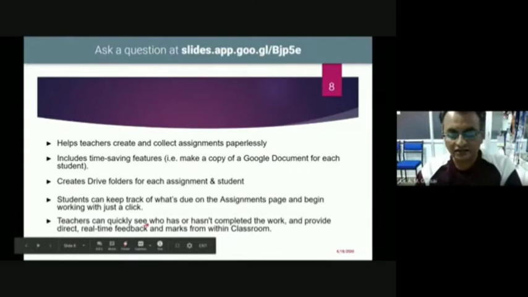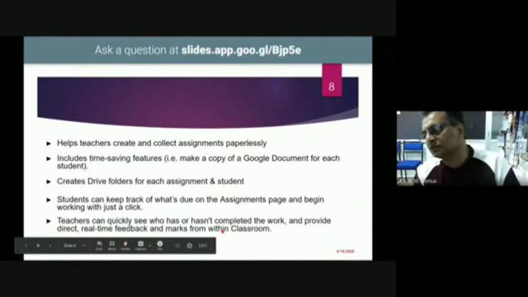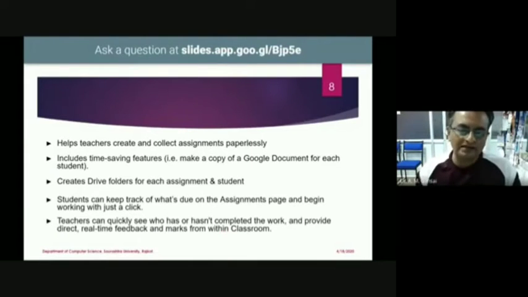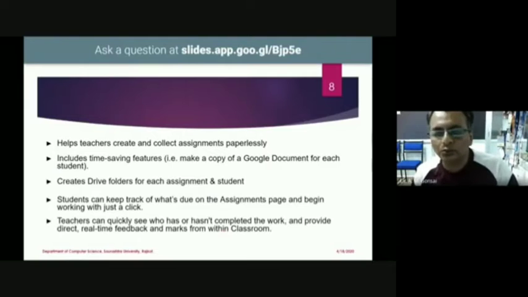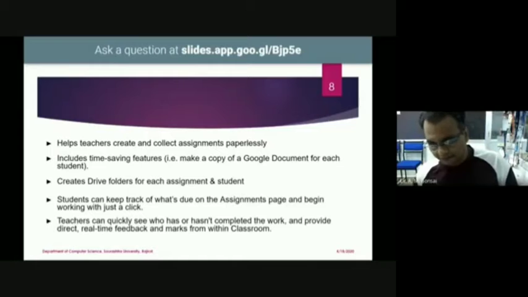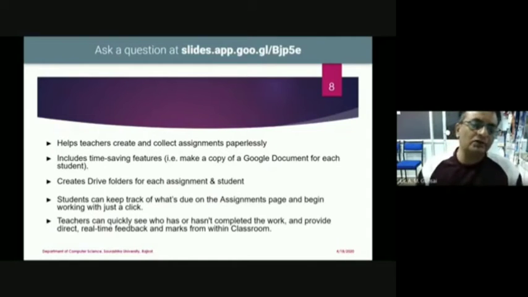Another thing, as a teacher, we can quickly see who has and who has not completed the work. We can also give them direct real-time feedback and marks. So for those students who are submitting the assignment, we can give them marks, we can give them comments: this is wrong, this is right, you can improve, you can resubmit it by modifying this particular code. That kind of comments you can give them, and students can resubmit it. So this is very easy from a teacher's point of view.